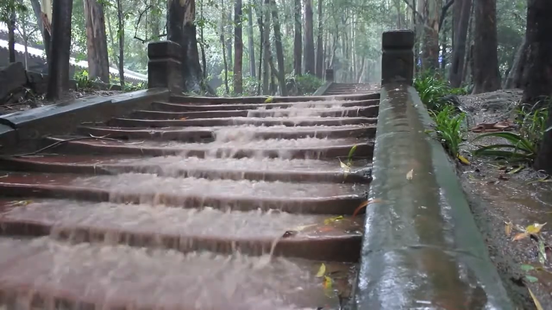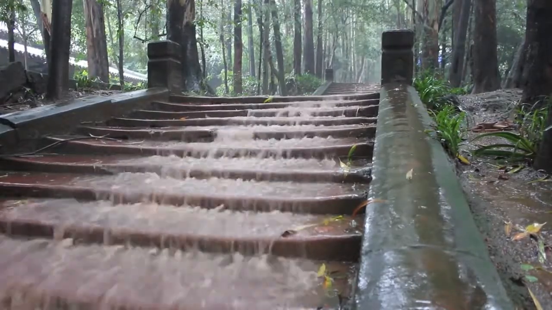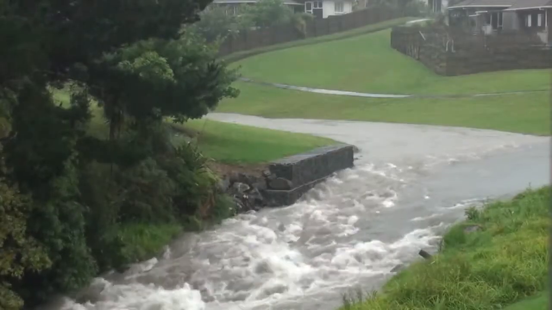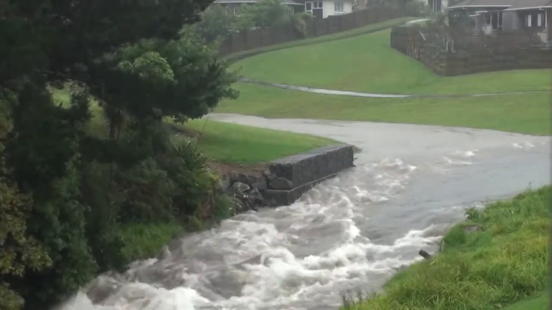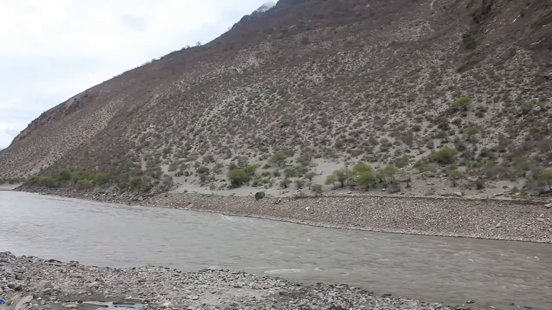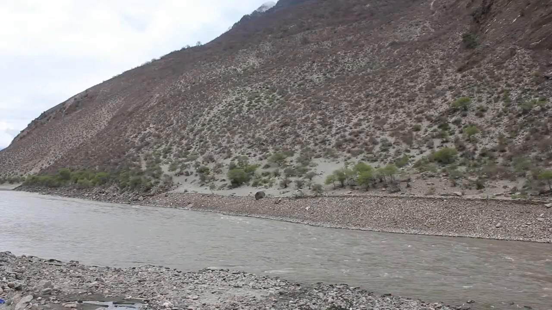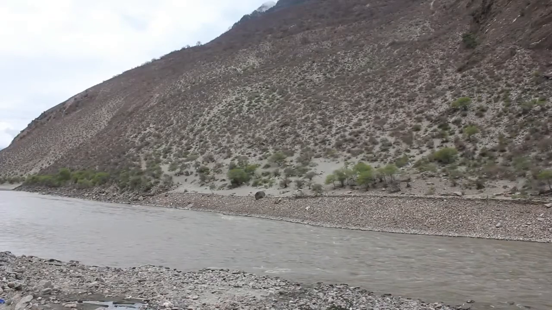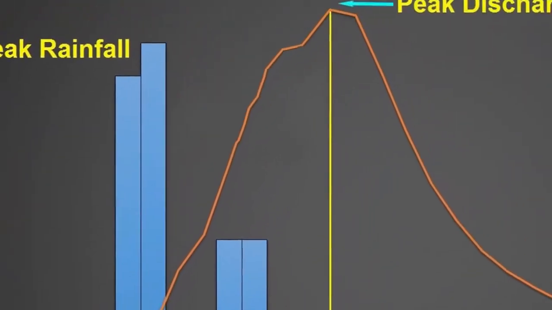Since most rainwater falls onto the land before making its way into rivers, there is a lag time between the time of peak rainfall and peak discharge. A flood hydrograph can be used to work out how quickly this occurs. Hydrographs in catchment areas with little vegetation and steep slopes will show the peak discharge rise quickly.